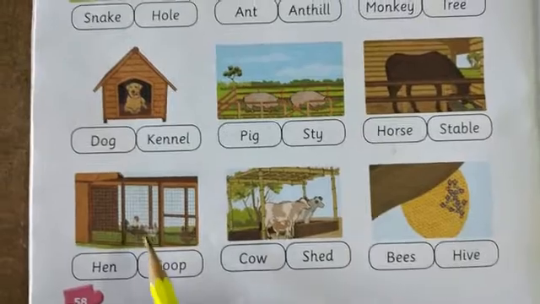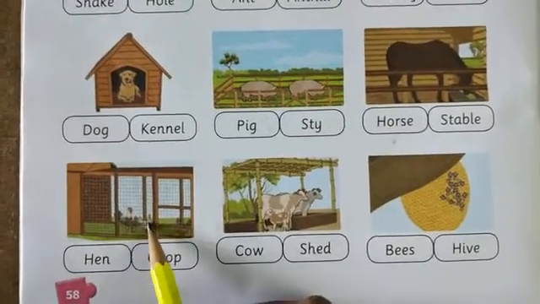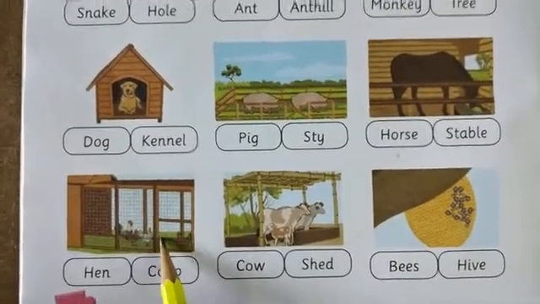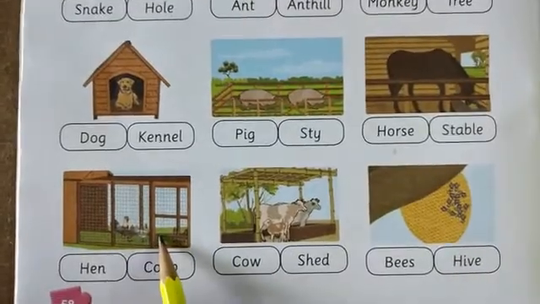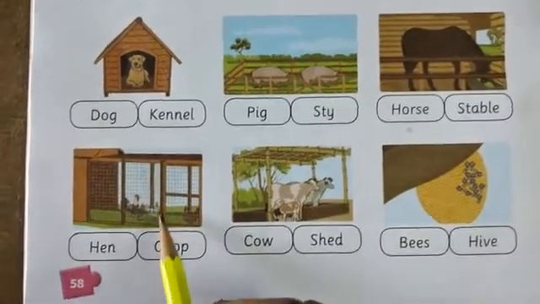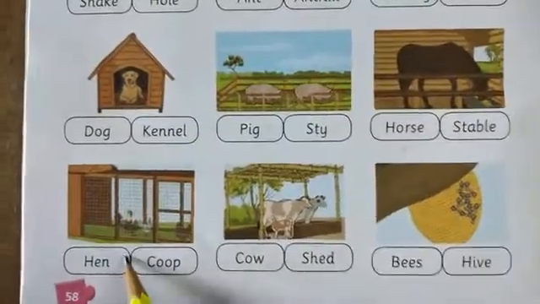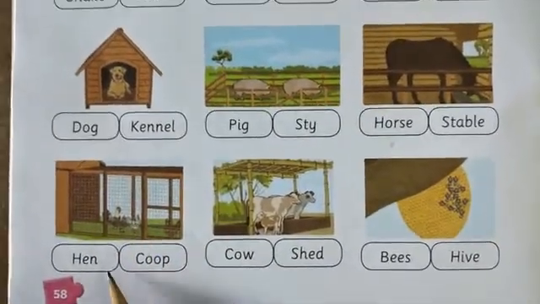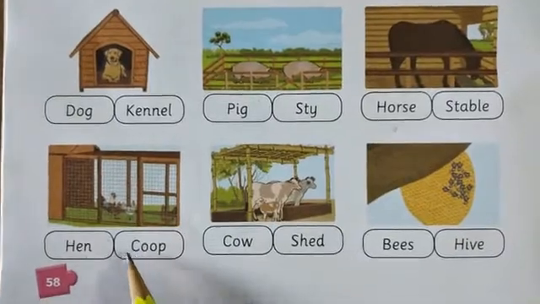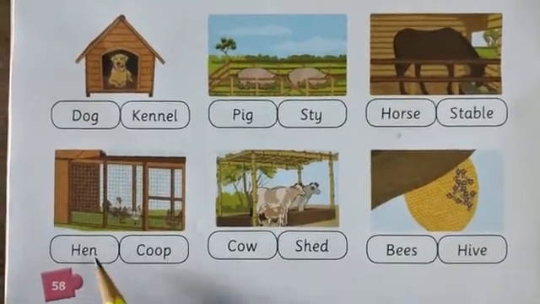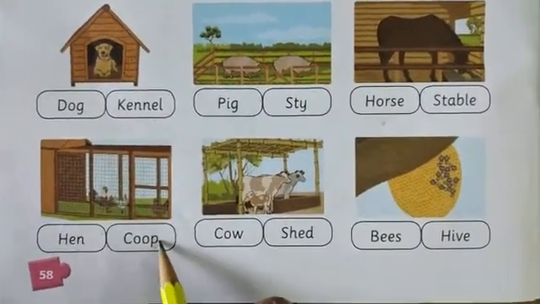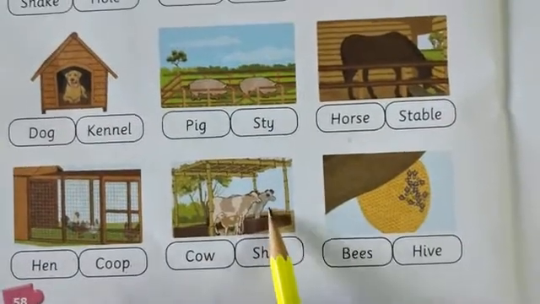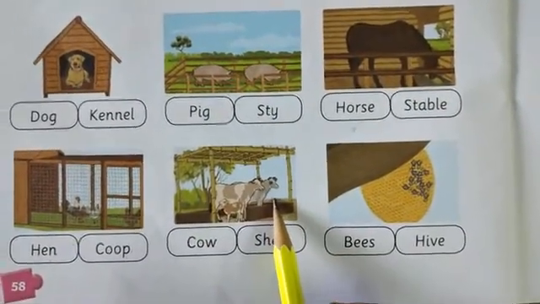Next, hen. Which animal is this? This is a hen. Have you ever seen where hens live? Yes, hens live in a coop. Hens live in a coop.